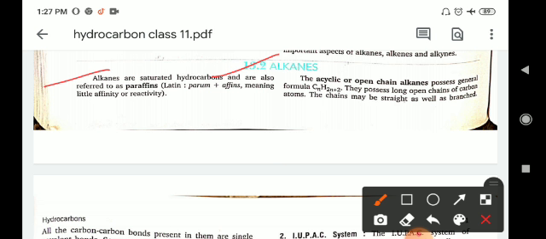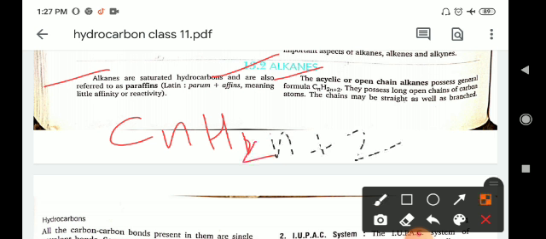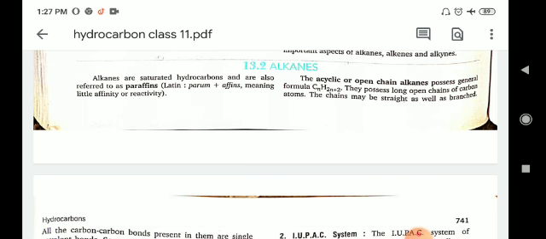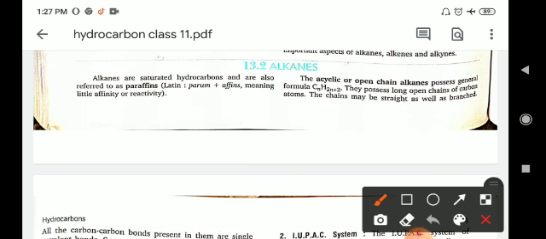Alkanes are the saturated hydrocarbons and are also referred to as paraffins, from Latin parum plus affinis, meaning little affinity, little reactivity. The acyclic or open chain alkanes possess the general formula CnH2n+2, which means by this formula you can find the molecular formula of any hydrocarbon by putting in the number of carbon atoms.